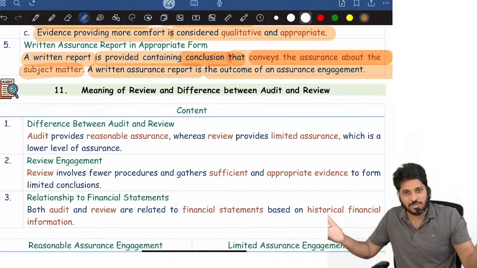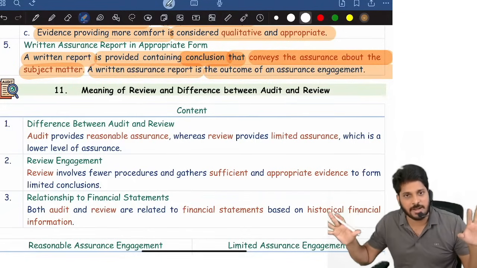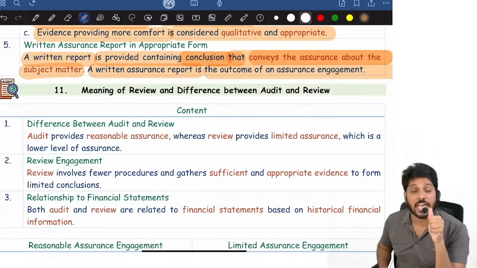So what is the outcome of the assurance engagement? In assurance engagement, what is the ultimate outcome? Audit report. Nothing but assurance report.